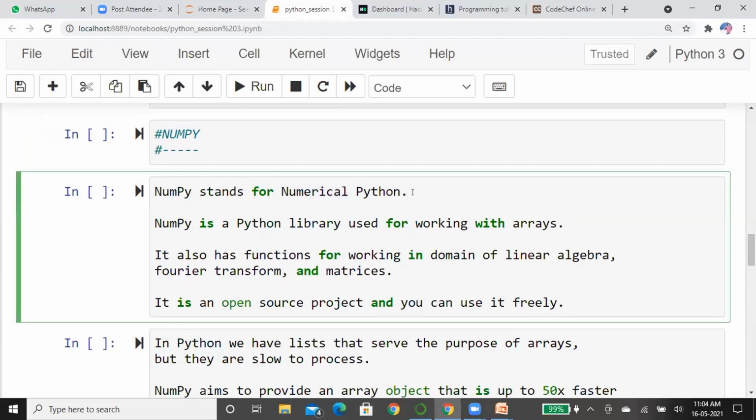When scientists want to do some large calculations, they will go to the library called NumPy in Python. NumPy is a library used for working with arrays. You can see there is an arrays concept in C. It is directly similar here also. The arrays concept is the same in C and Python, but you can think that here we have the concept of list. Why are we using the arrays? I will explain that. It also has functions for working in the domains of linear algebra, Fourier transforms, and matrices.